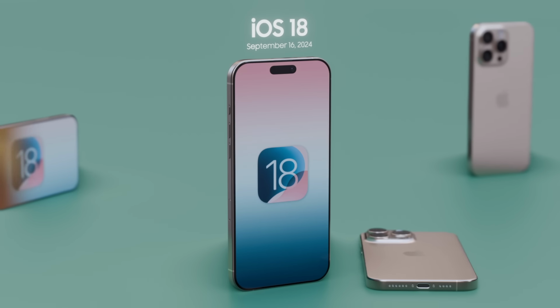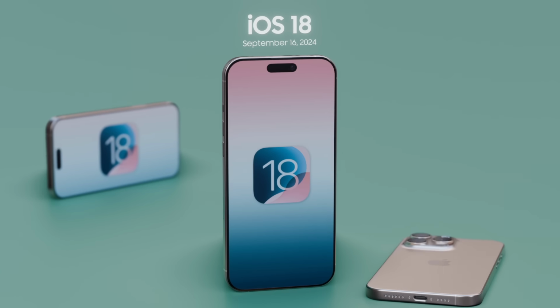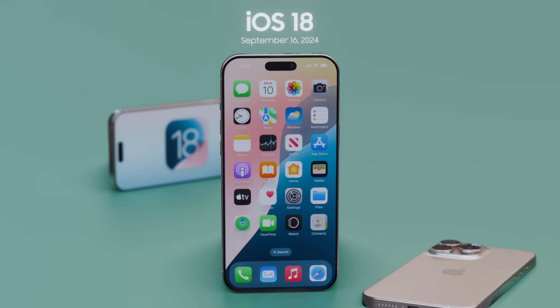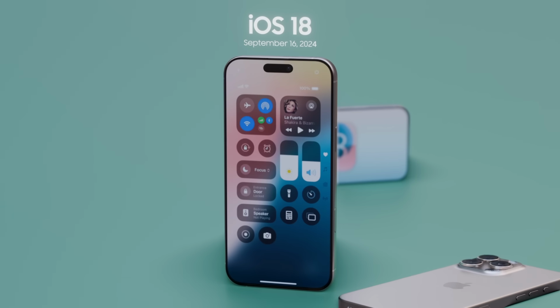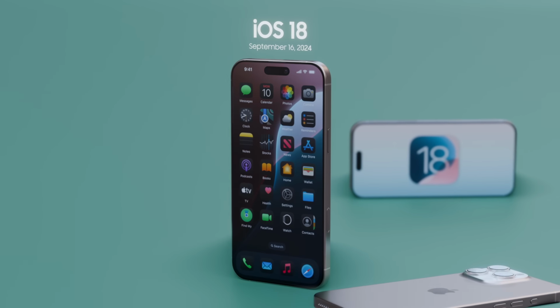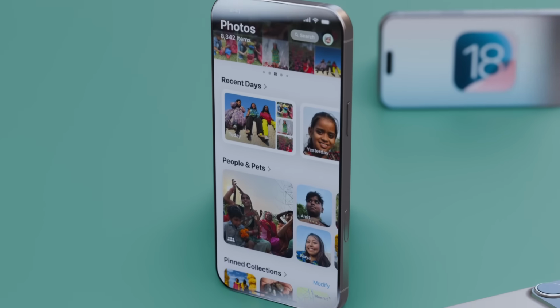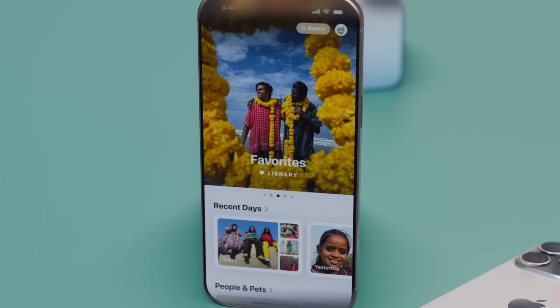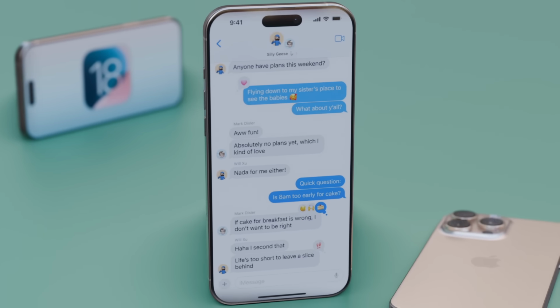iOS 18 was unveiled by Apple at WWDC 2024. This update allows users to fully personalize their home screen, lock screen, and Control Center with new layouts, color tints, and free-form app icon placement, making the iPhone more personal than ever. Core apps like Photos received a major redesign for easier browsing and reliving moments, while Messages introduced richer ways to express oneself.